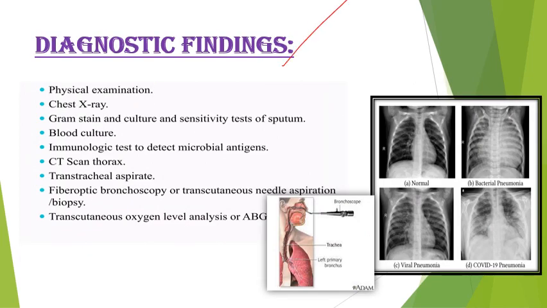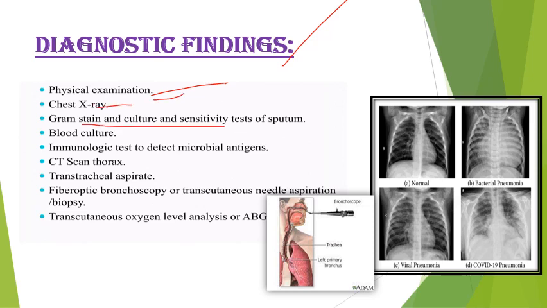Then next we can move to the diagnostic findings. First one is history collection, then physical examination. From the history collection, we can find any exposure to a previous infection, a pneumonic patient, then chemical exposure, and whether aspiration has occurred. We can assess these from the history collection. Then physical examination. Then chest X-ray.